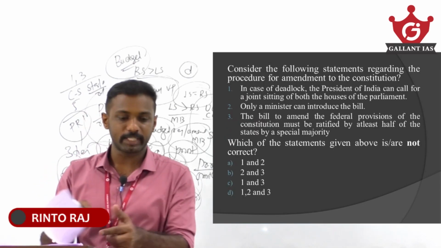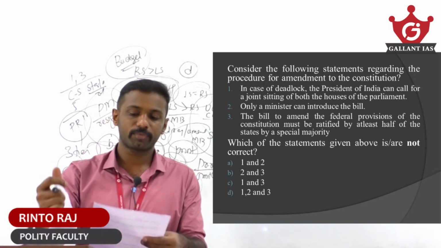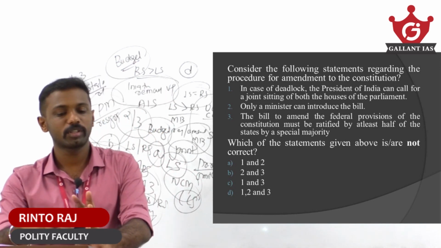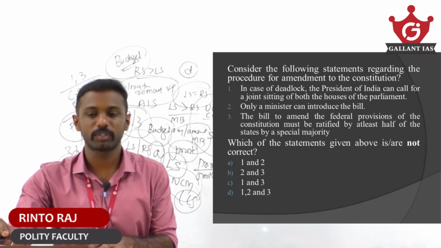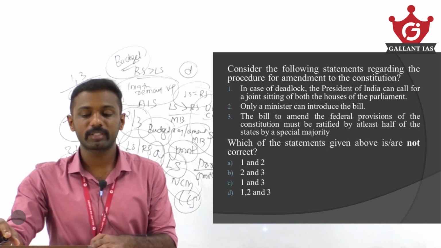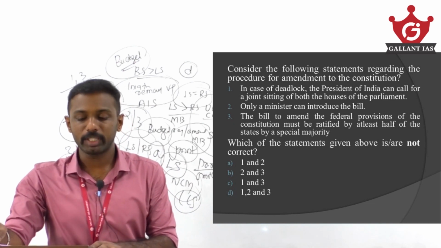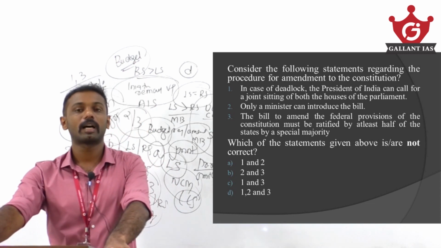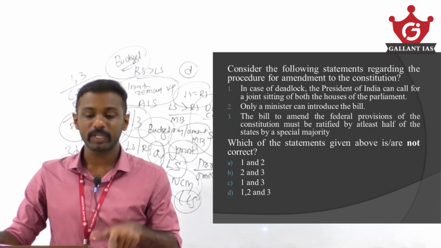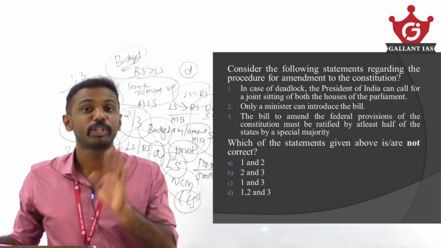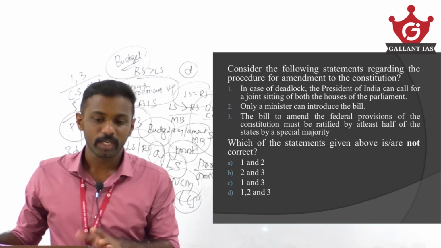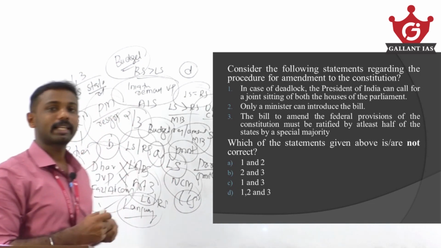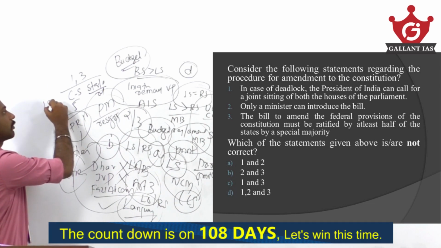Consider the following statements regarding the procedure for amendment to the Constitution. In case of deadlock, the President of India can call for a joint sitting of both the houses of the Parliament. Only a minister can introduce the bill. A bill to amend the federal provisions of the Constitution must be ratified by at least half of the states by a special majority. Which of the statements given above is or are not correct, we have to find out here. So regarding a constitutional amendment bill, a bill can be introduced in either Lok Sabha or in Rajya